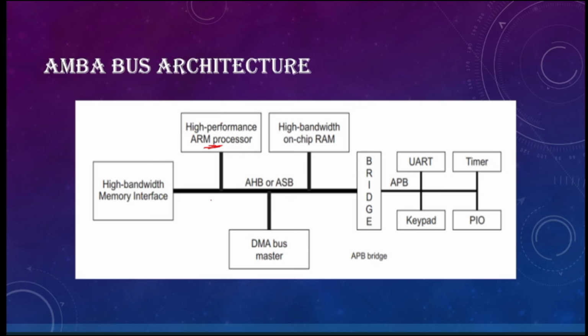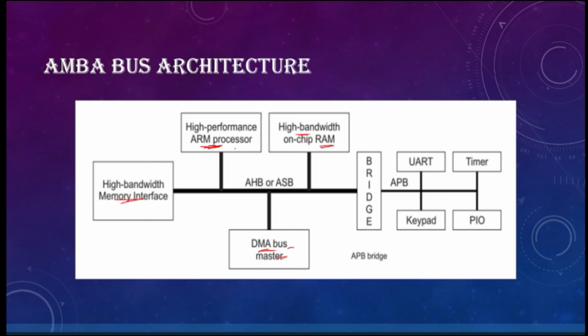Similarly, in this architecture, along with the ARM processor you have other components like high bandwidth RAM, DMA bus master, and memory interface. These are all high bandwidth components, which means they are high speed, high frequency components.